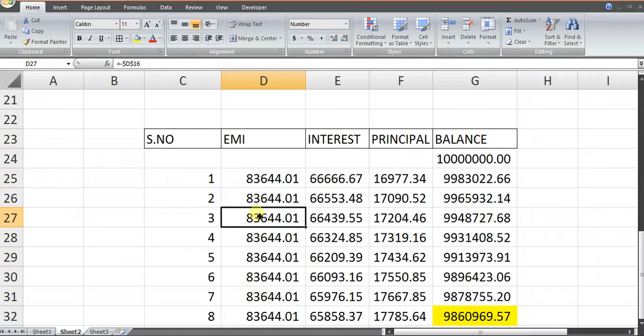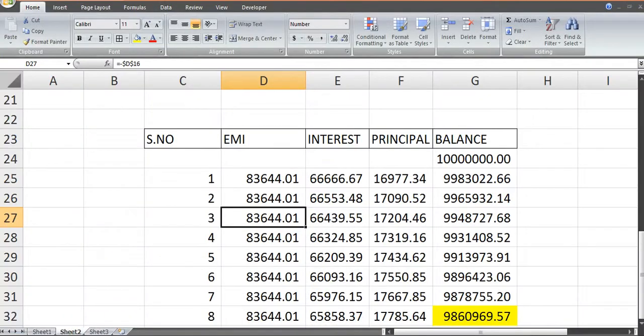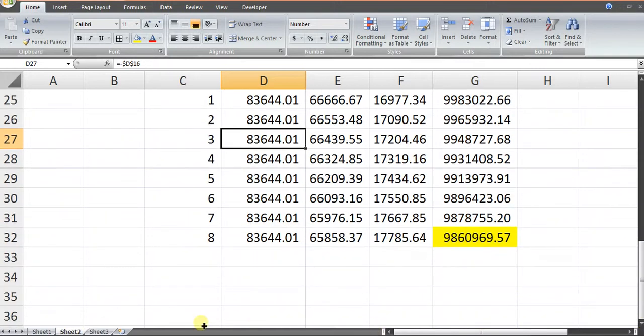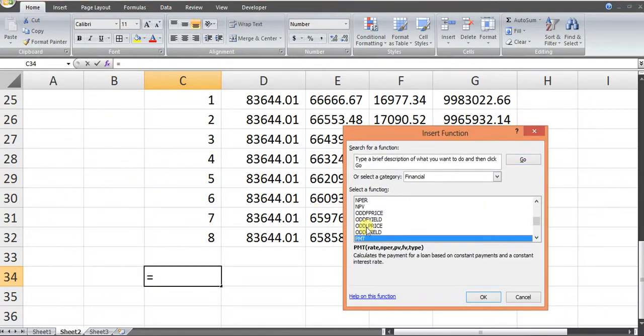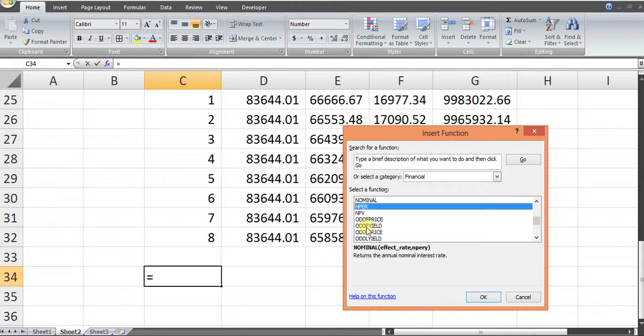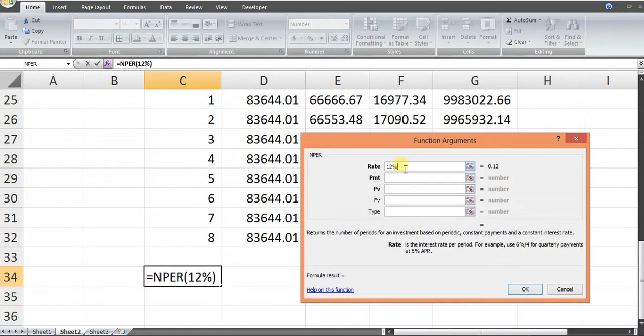We have to find out how long it will take to repay the loan. We'll have to use the formula of NPER. So new loan period would be NPER. Rate is, new rate is 12%, so 12% by 12.